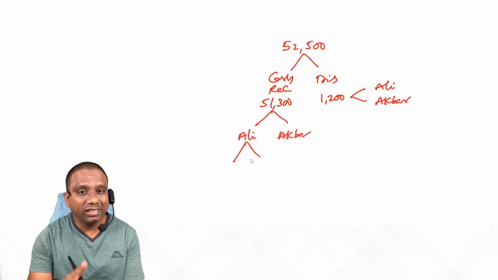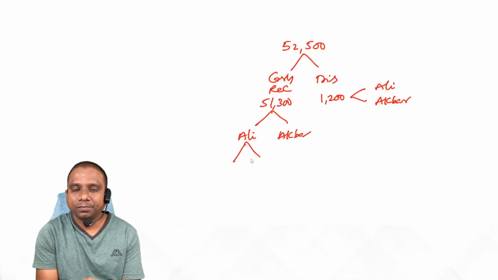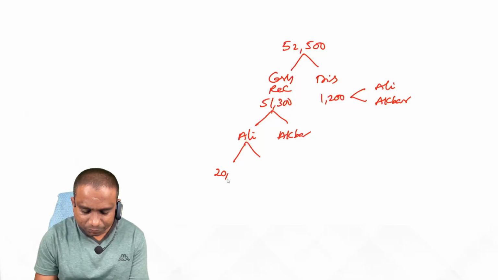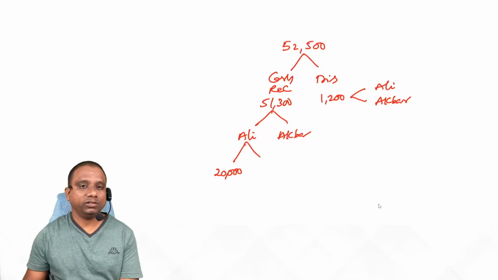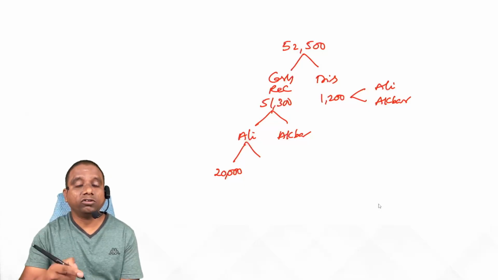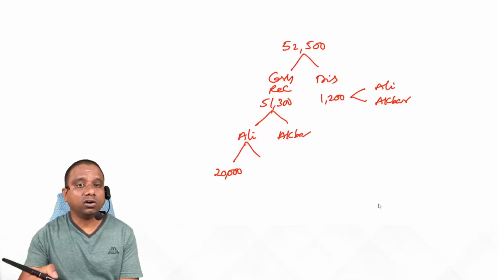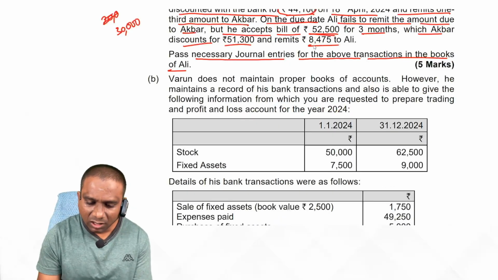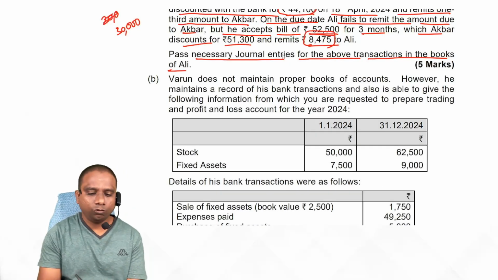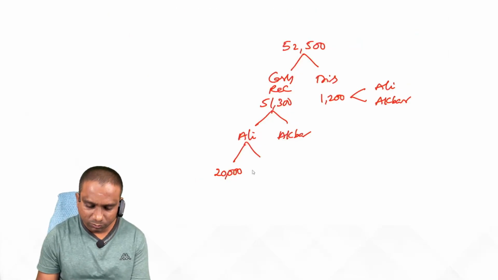Ali has to send 20,000 but did not send. That's why out of the proceeds of the second bill, first he utilizes 20,000, because out of the second bill he honored the first bill. Next one, how much amount remitted? 8,475.